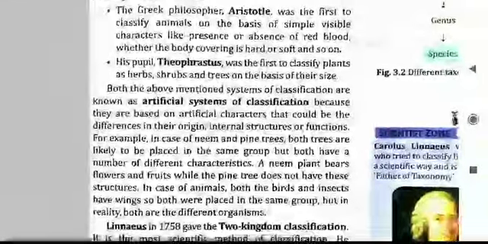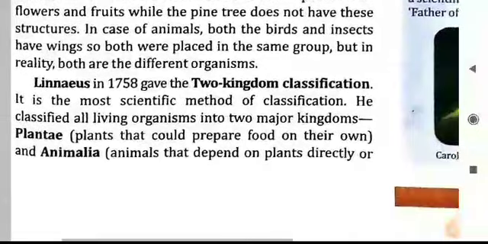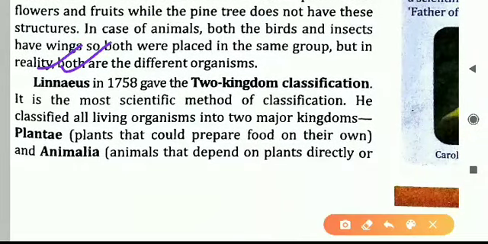After that, Aristotle and Theophrastus were not so successful in classification. So later on, here we begin the first type of classification, that is we can say taxonomy. It was done by Linnaeus. His full name is Carolus Linnaeus. Here you can see